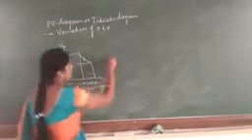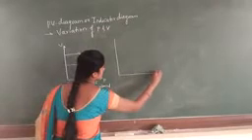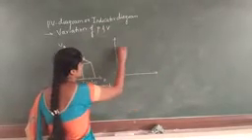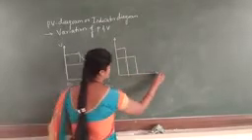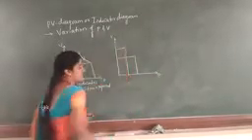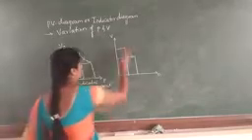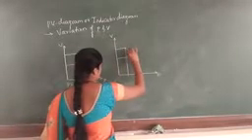In the same way, again one more we are considering the pressure and the volume on the x-axis and the y-axis, and here we are considering the graph.